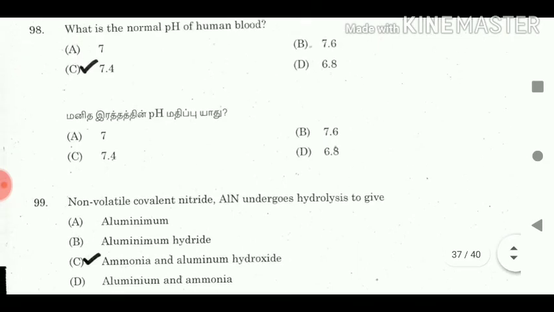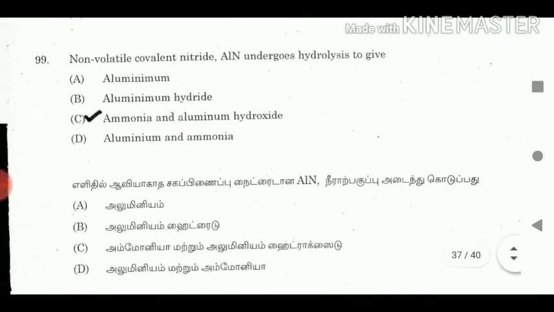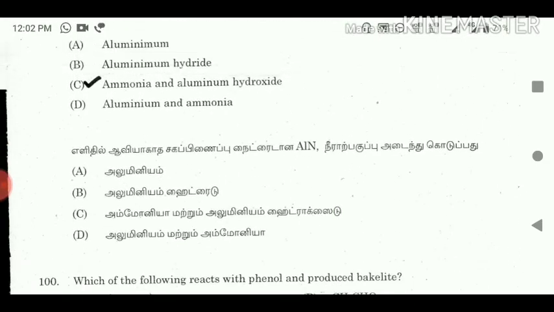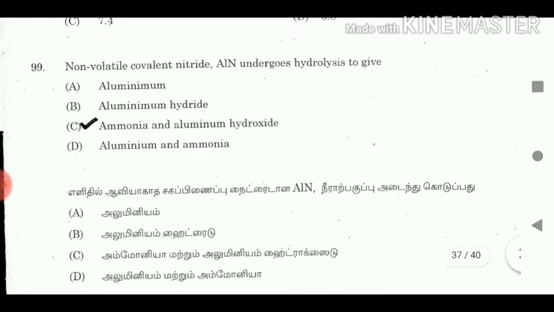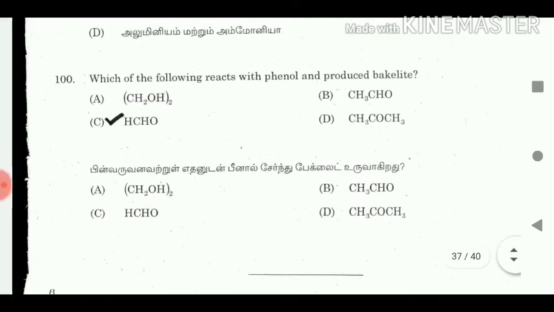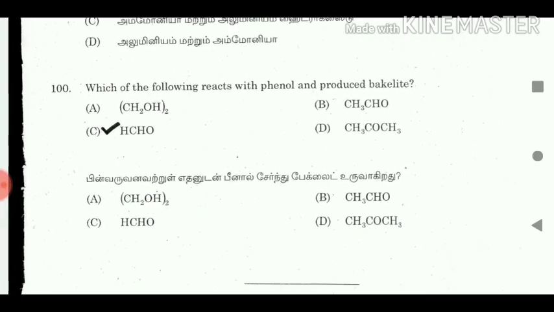97. The resolving power of the normal eye is: answer 100 µ. 98. What is the normal pH of human blood? Answer: 7.4. 99. Non-volatile covalent nitride AlN undergoes hydrolysis to give: answer ammonia and aluminum hydroxide. 100. Which of the following reacts with phenol and produces Bakelite? Answer: HCHO.